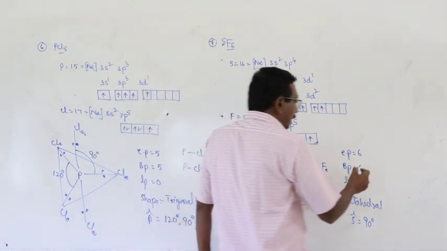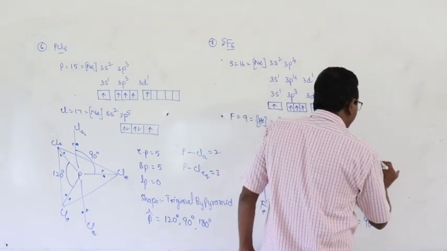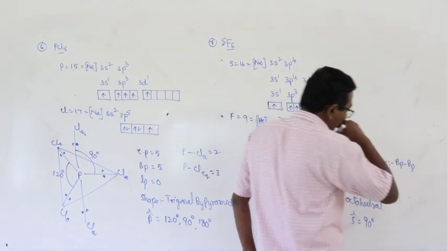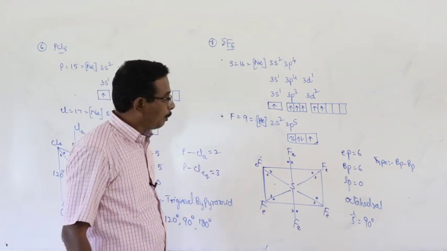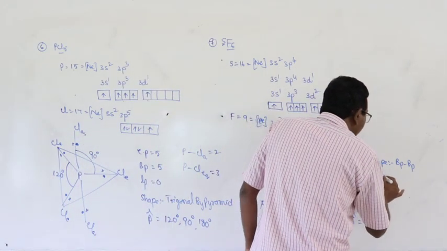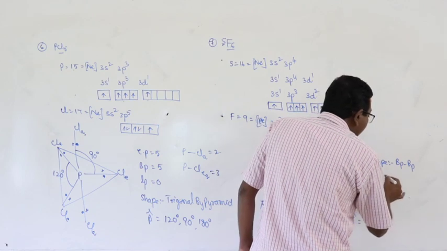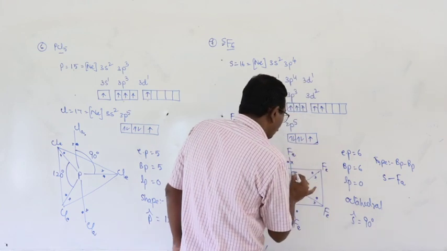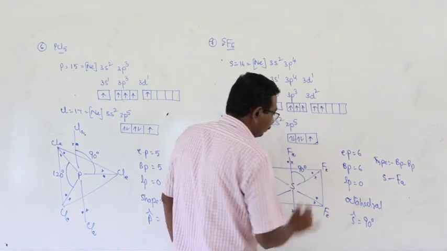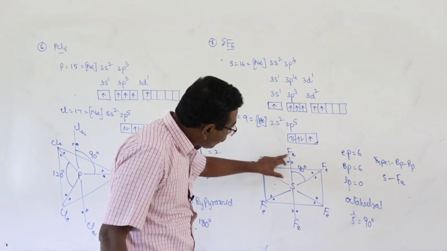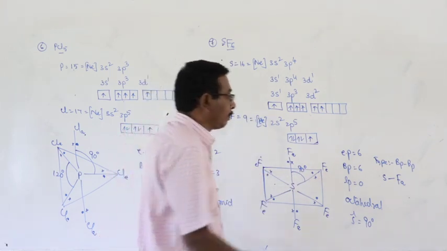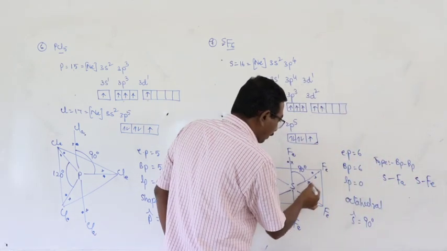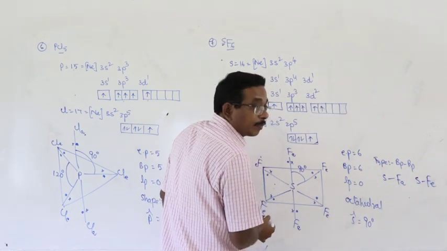And here, the type of repulsions that occur are bond pair repulsions. How many types of bonds? 2 types. What are they? The first one, sulfur axial fluorine, bond angle 90. The angle between the axial fluorine and equatorial fluorine is 90. And then sulfur equatorial fluorine.